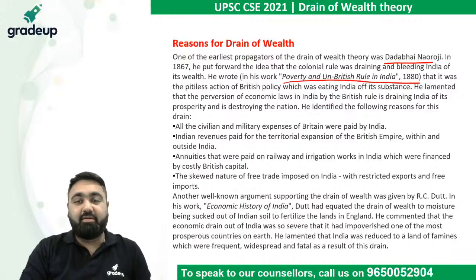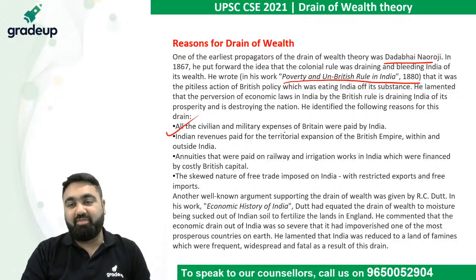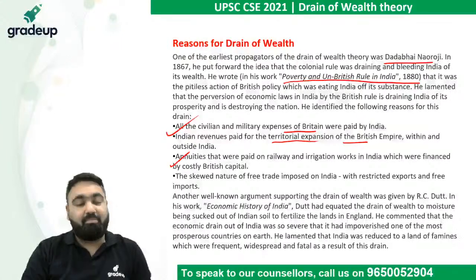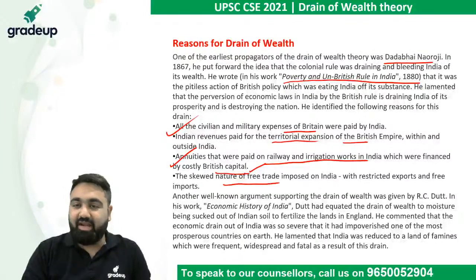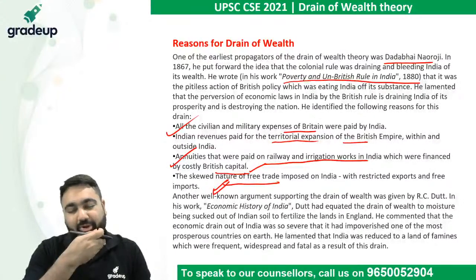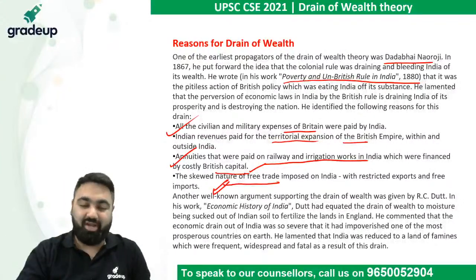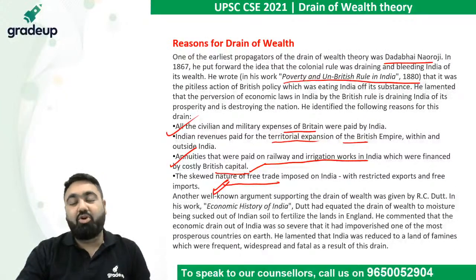He said that military and civilian expenses of the British are paid by India. The Indian revenues were the ones that were paying for territorial expansion of the British Empire. The money for railways and irrigation work in India, which was done by the British, was all being taken from India. So free trade was not truly imposed in India. Why? Because India had to pay a lot of taxes to import and export anything. So Indian products were not even being sold in India or outside India.